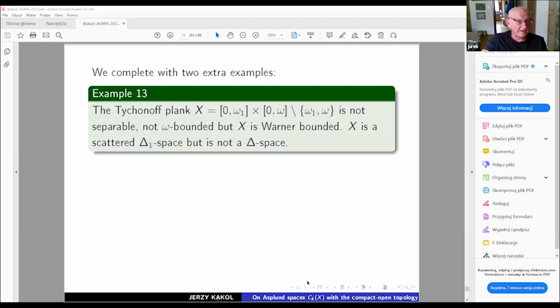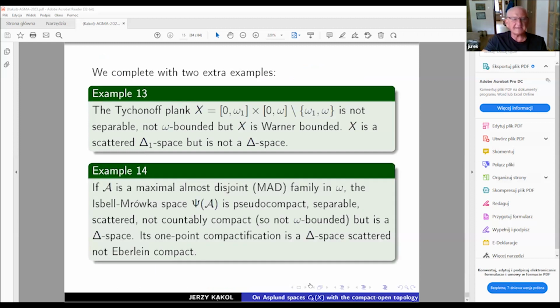Okay, so now I'm going to complete my talk with two extra examples, which are connected with delta spaces and delta one spaces. So this is the Tikhonov plank. This is a nice object, which is just the product of these two spaces, and two points are removed. It's a well-known fact that this is separable and not omega-bounded. Maybe less evident is that this space is Warner bounded. So it's Warner bounded, but it's not omega-bounded. It's of course scattered. It's not a delta space, but it's a delta one space. There is some distinguished situation between delta one spaces and delta spaces.